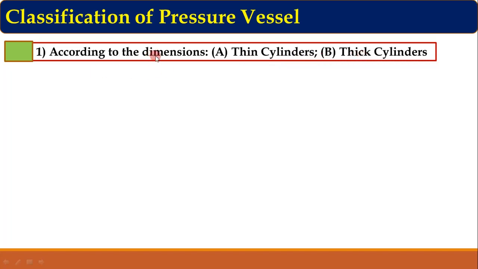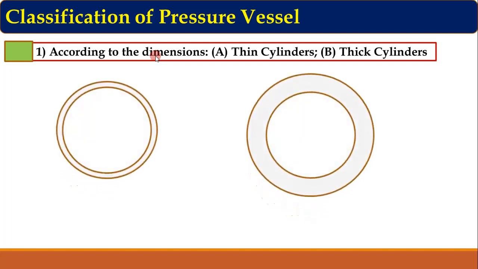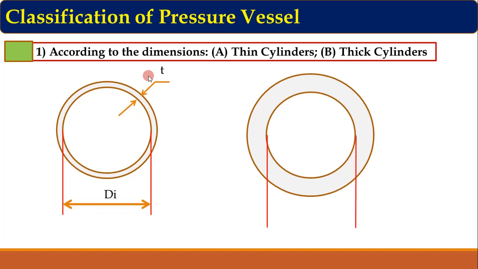To understand this thin cylinder and thick cylinder concept, let us consider these two cross sections of cylinders. So this is the internal diameter of the cylinder, and here it is the thickness or wall thickness of the cylinder. Similarly, for this second diagram, this is the internal diameter di, and this is the thickness of the cylinder, that is the wall thickness of the cylinder, small t.